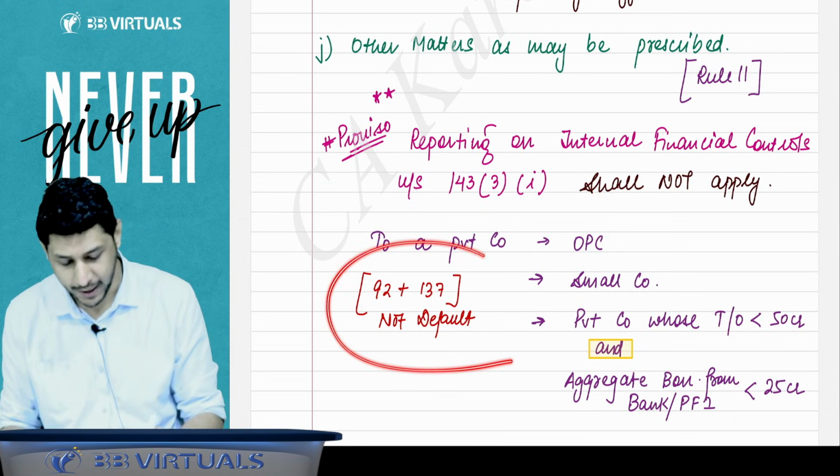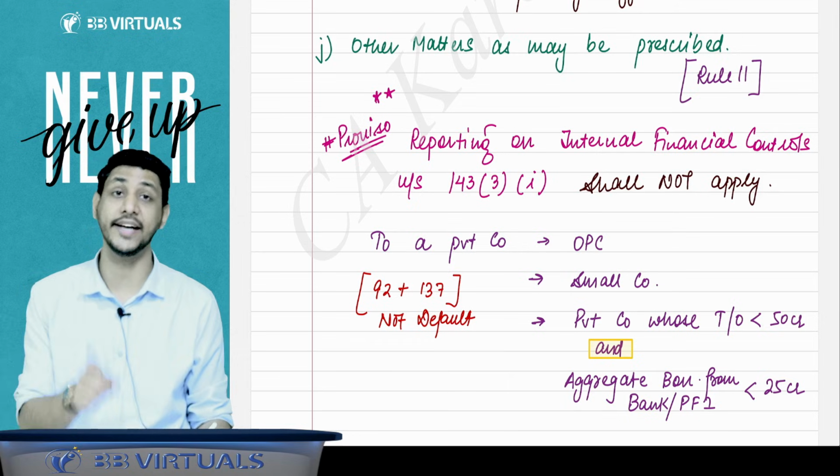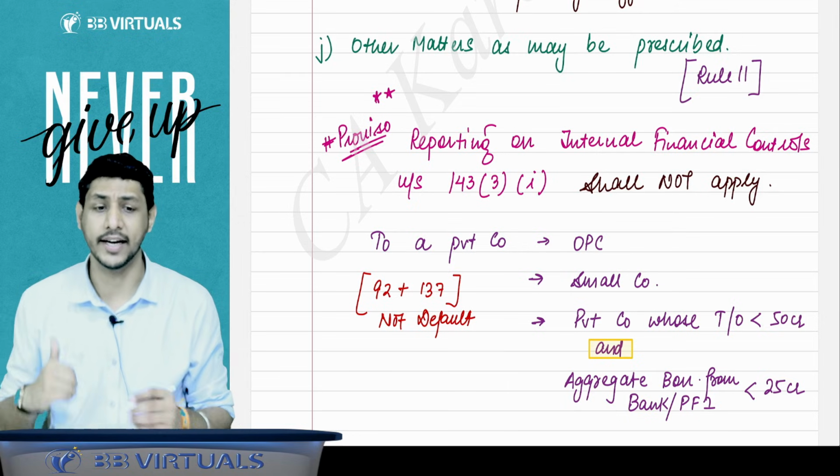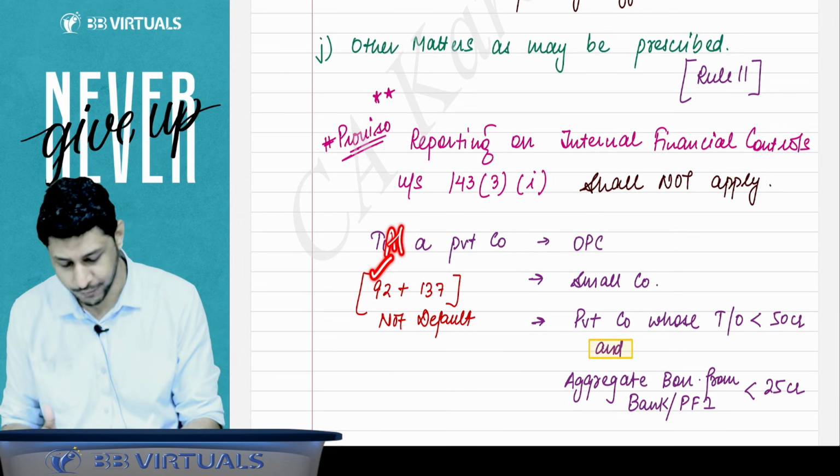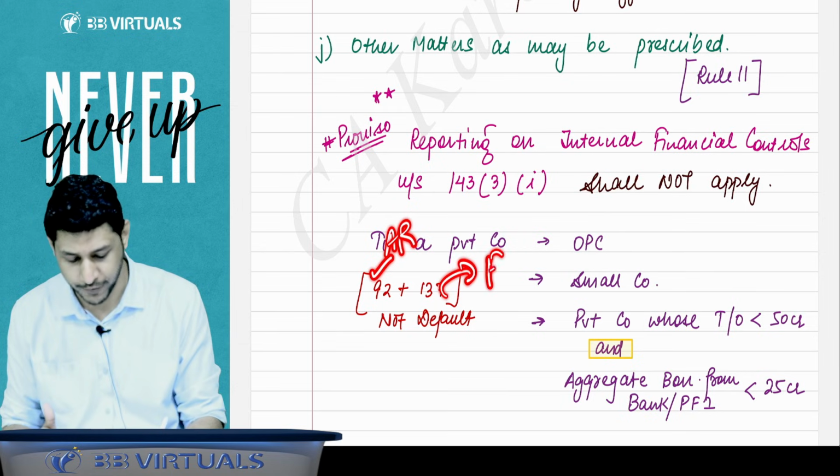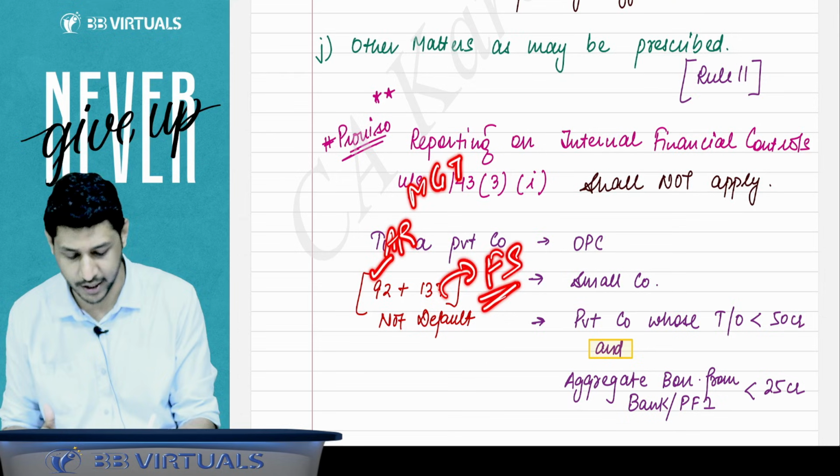But make sure that the private company must not have defaulted in section 92 and 137, which means that they have complied with the provision of annual return and also with the provision of financial statements, MGT 7 and AOC 4.